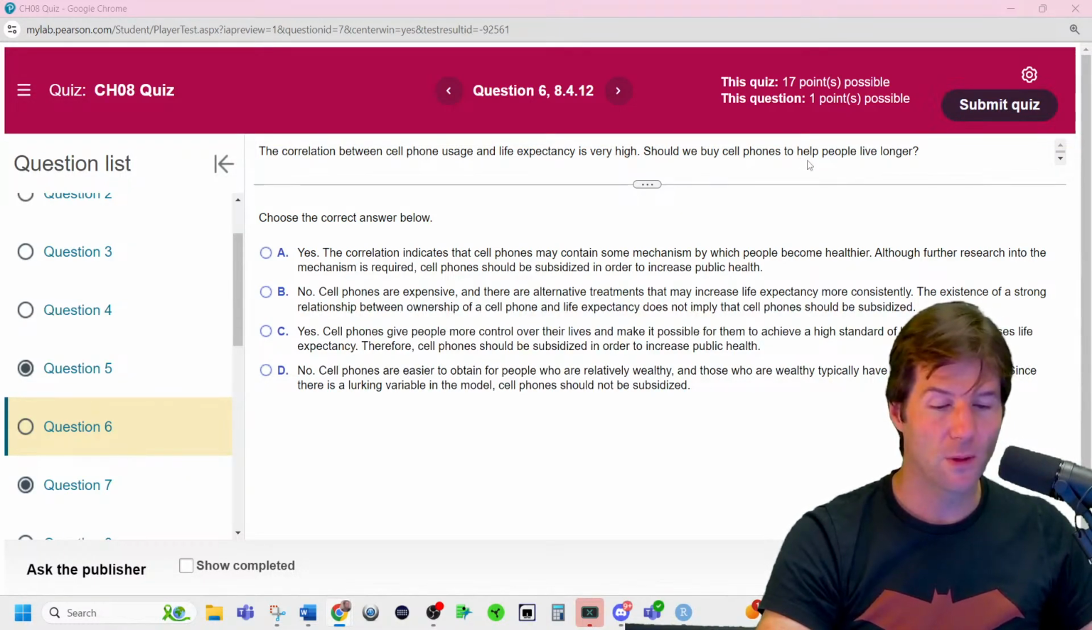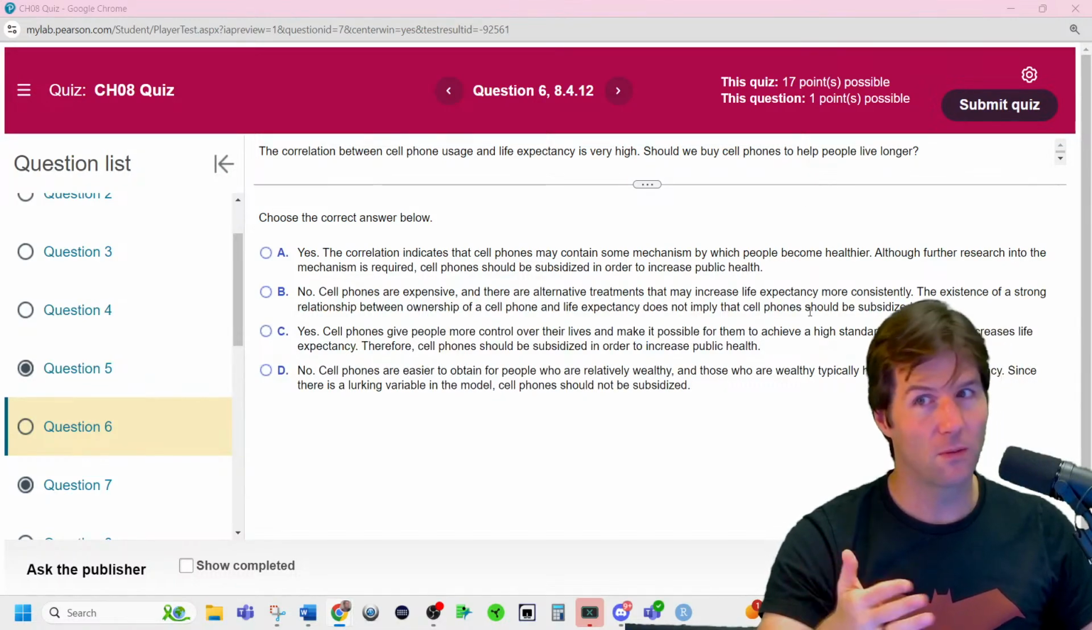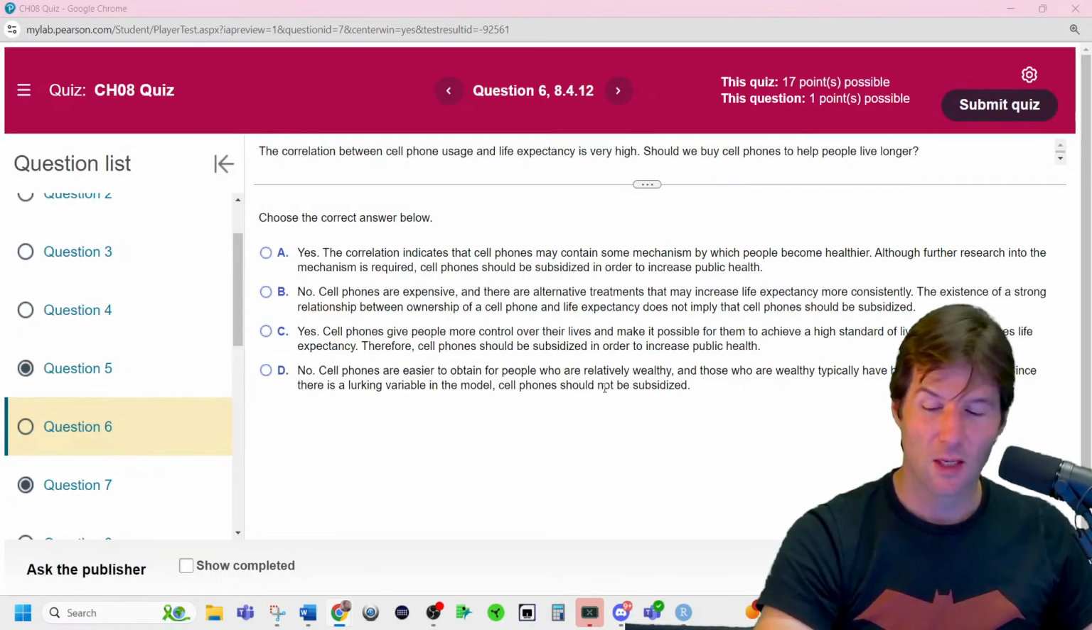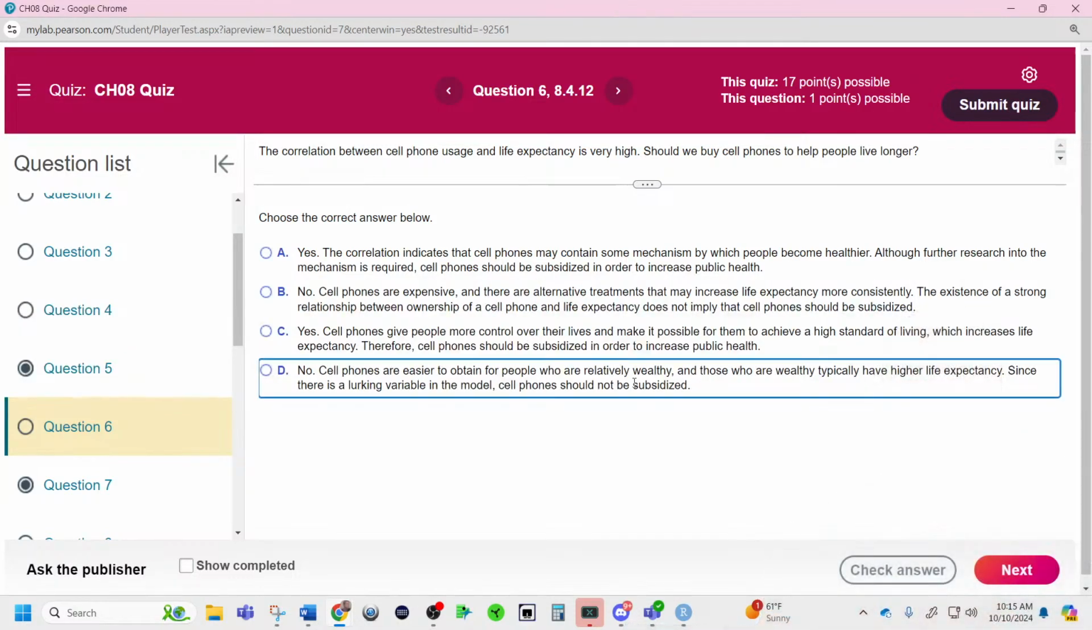Should we buy cell phones to help people live longer? It's probably a lurking variable of wealth, that people who can buy cell phones also have money. And if you have money, you generally live longer. And if you have money, you generally buy more cell phones. So no. Let's say this: cell phones are relatively easy for people who are wealthier to obtain, and those who are wealthier typically have higher life expectancies. Since there's a lurking variables model, cell phones should not be subsidized. That's kind of okay.